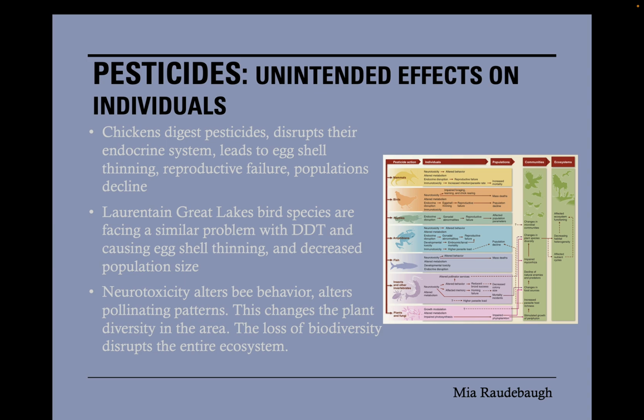Lastly, neurotoxicity alters bee behavior, which alters their pollinating patterns. This changes the plant diversity in the area. This leads to a loss of biodiversity and disrupts the entire ecosystem.